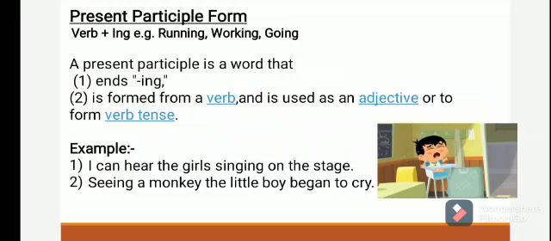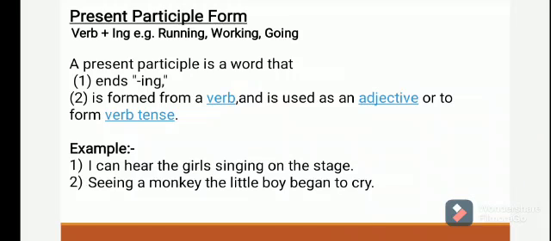A present participle is a word that ends in ing, formed from a verb, and used as an adjective or to form a verb tense. For example, I can hear the girls singing on the stage. Singing is a present participle. Seeing a monkey, the little boy began to cry. Seeing is a present participle.